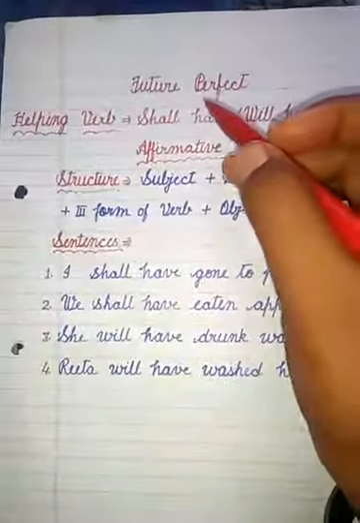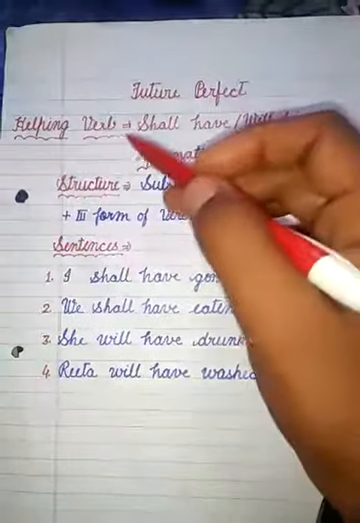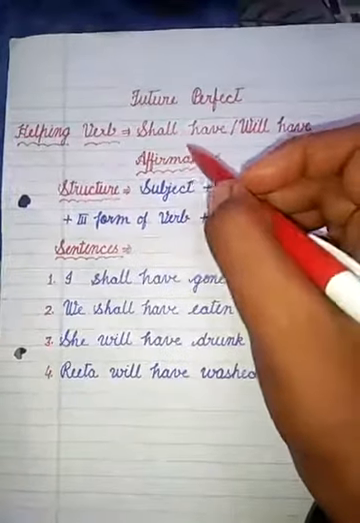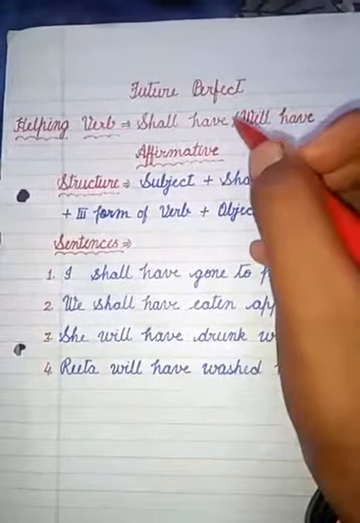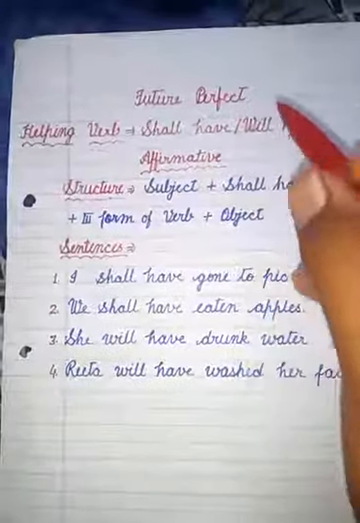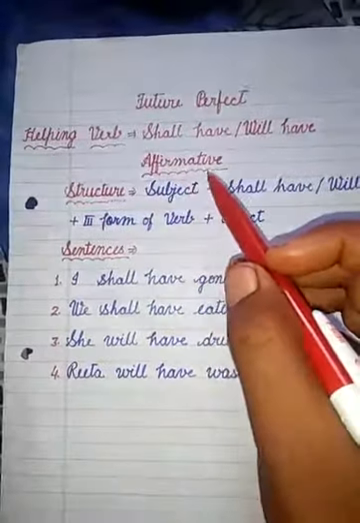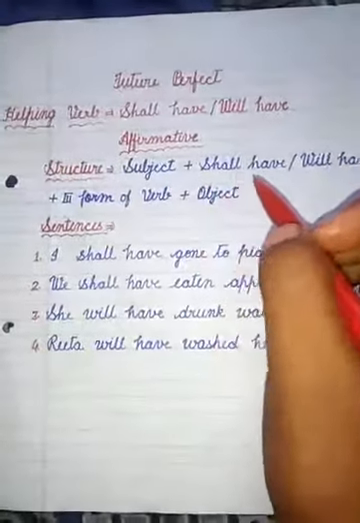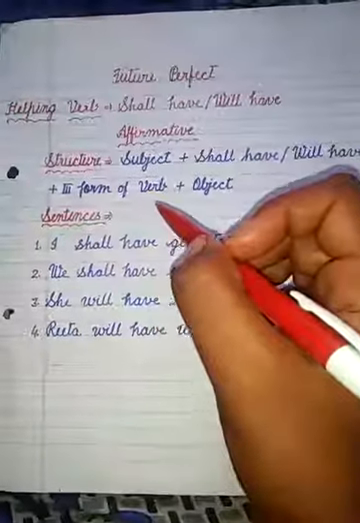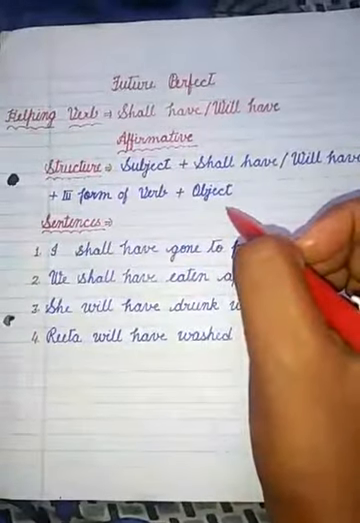Hi guys, today I am telling you future perfect tense. Helping verb: shall have or will have. In perfect tense, we have to use the third form of verb. Remember this thing. Now the affirmative sentences of future perfect structure is: subject plus shall have, will have, plus third form of verb, plus object.